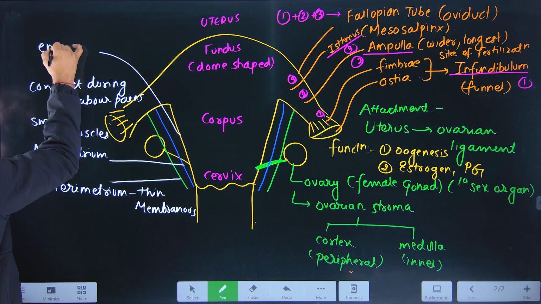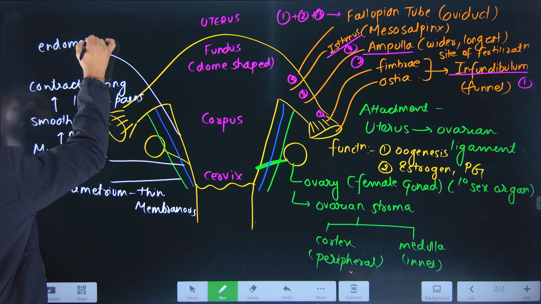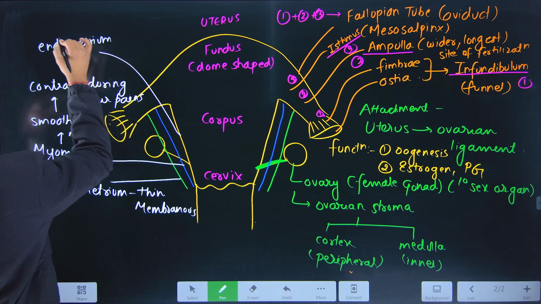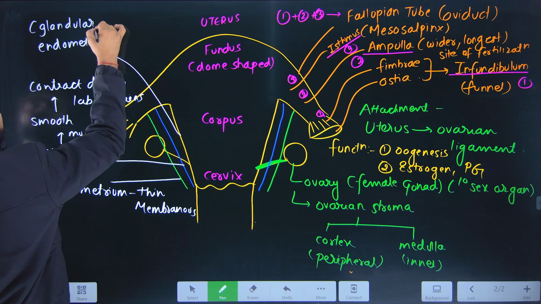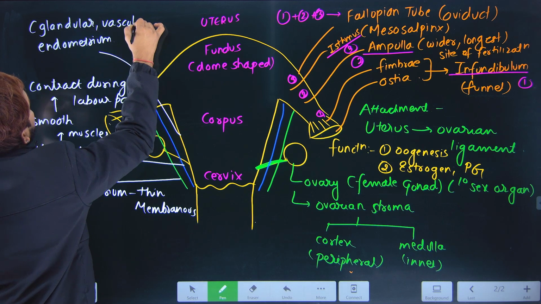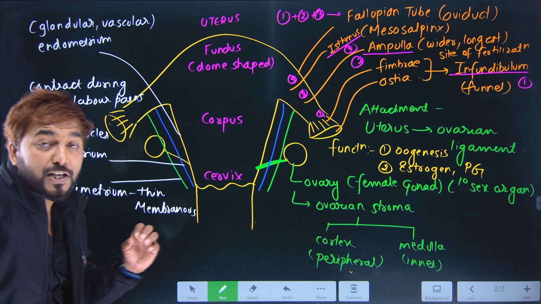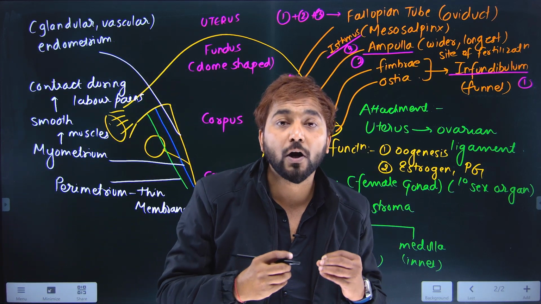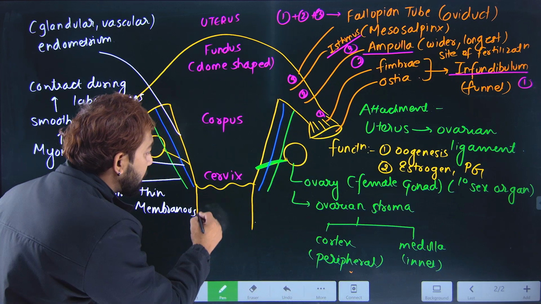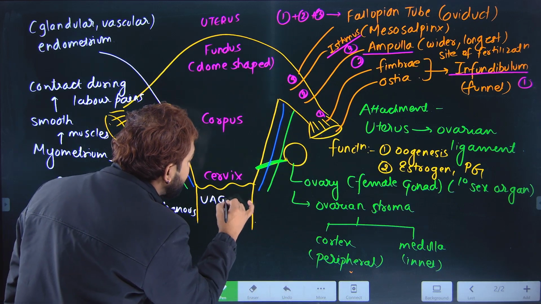And this is the third layer. This one is the endometrium. If you talk about endometrium, it is glandular as well as vascular, because it has got the blood vessels, and these blood vessels rupture, and the menstrual fluid comes out through this particular part. This part is called vagina.